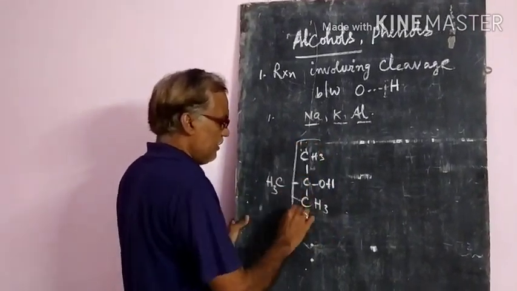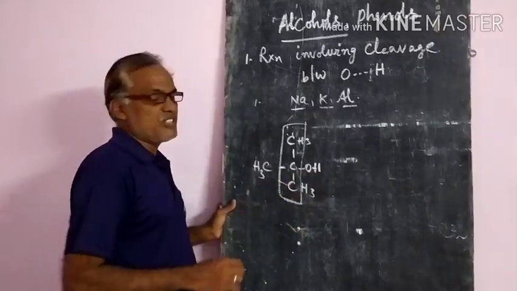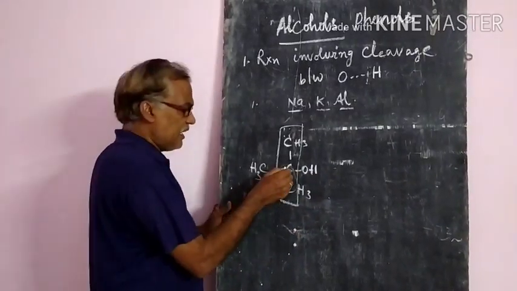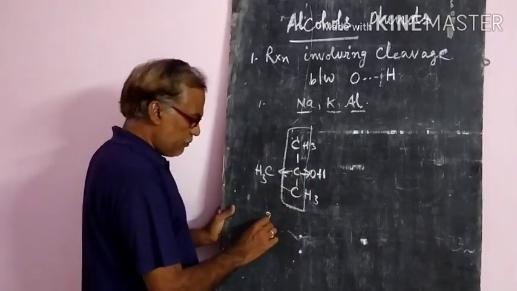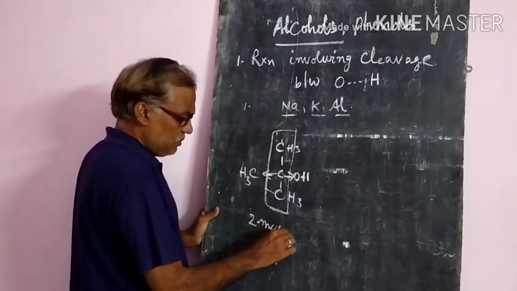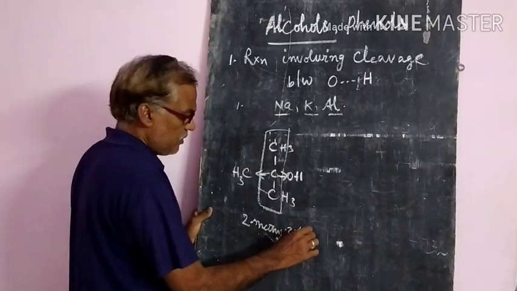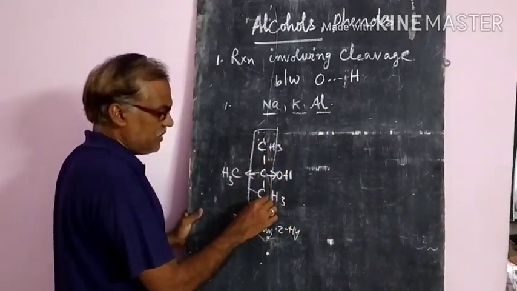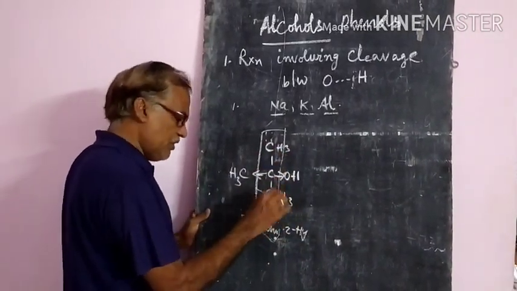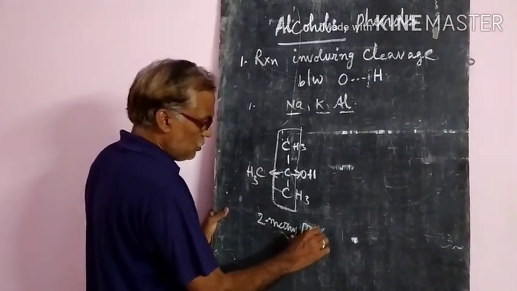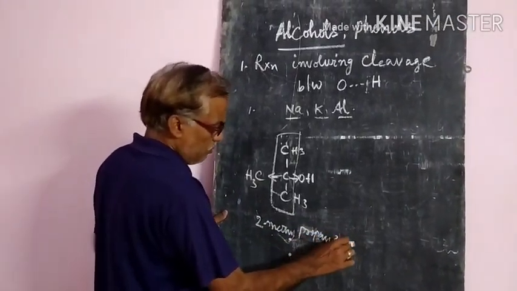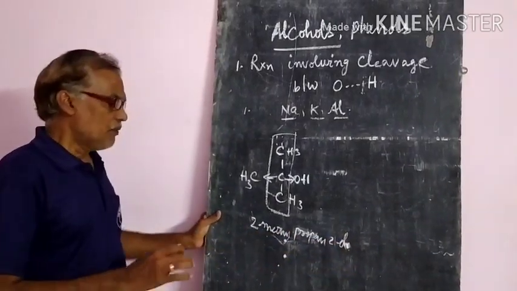It has a longest chain of 3 carbon atoms, and at the second carbon a methyl group and an alcoholic group are present. That means 2-methylpropan-2-ol.